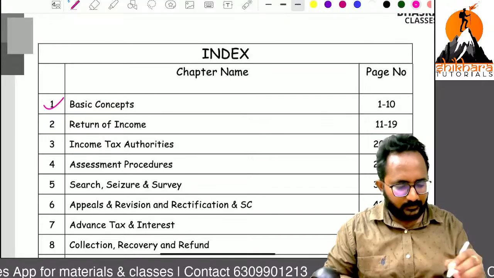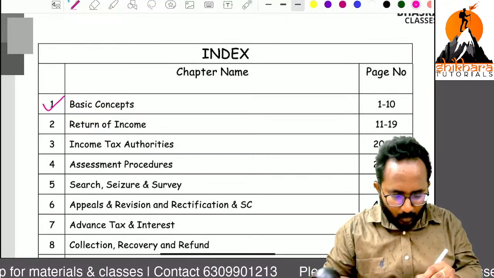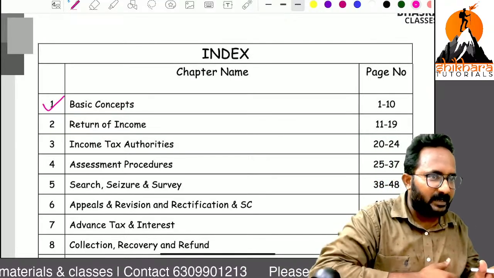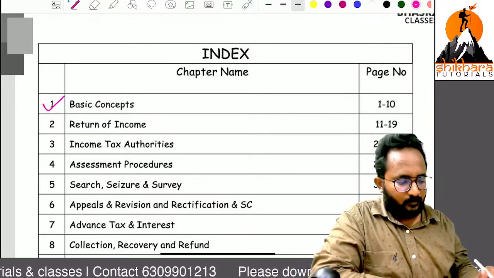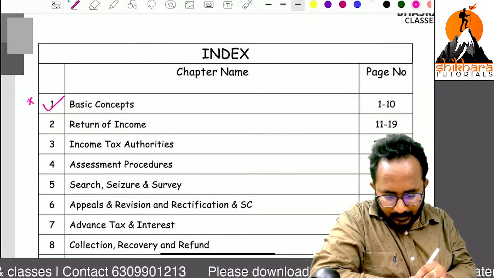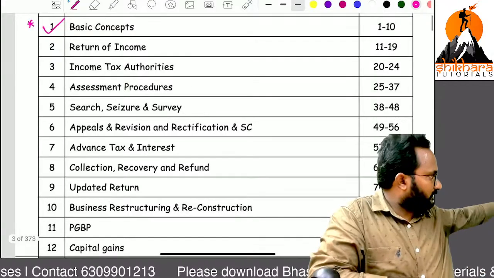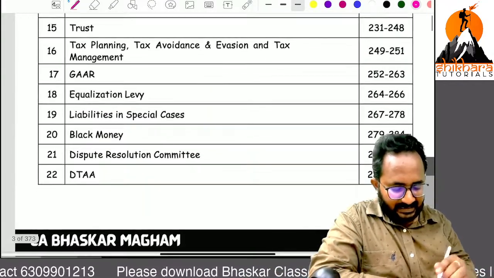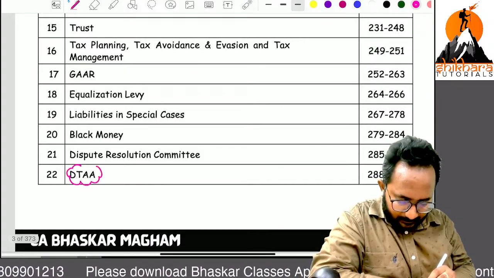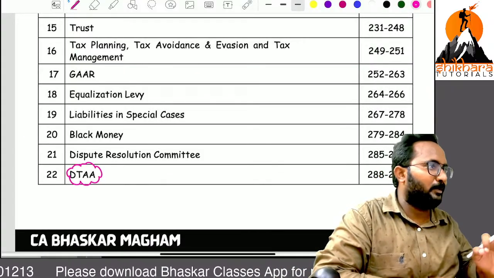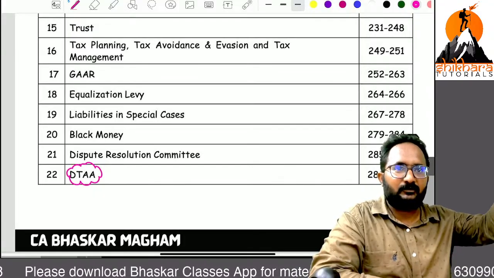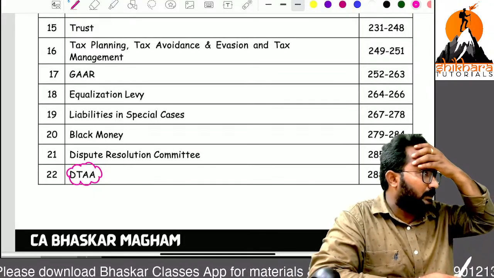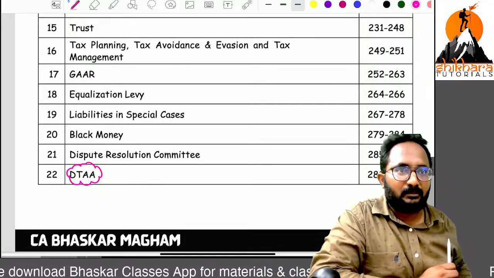Many of the students already know these basic concepts very well. But why do we have to learn them, sir? Yes, I want to tell you some more chapter names. DTA, whether it is an important chapter or unimportant? Important, because we know it already forms part of the international taxation portion. In every attempt we have 7 to 14 marks from this chapter.